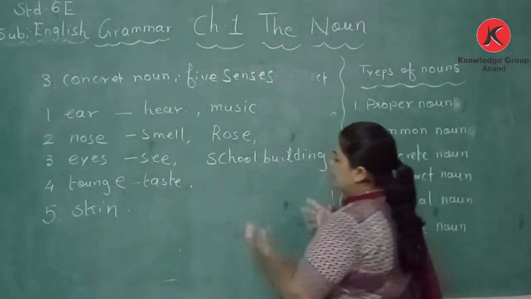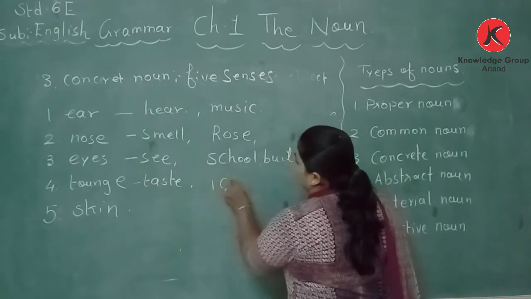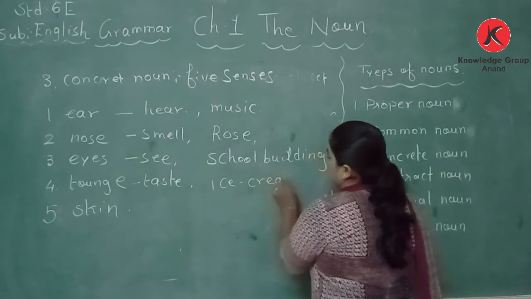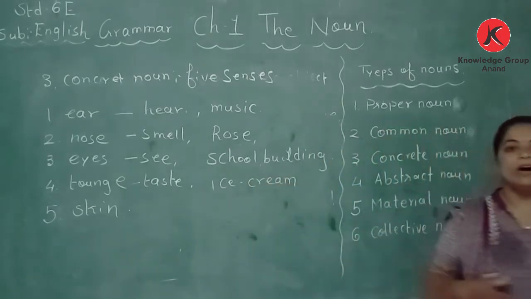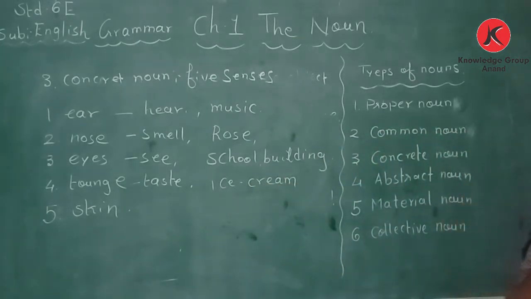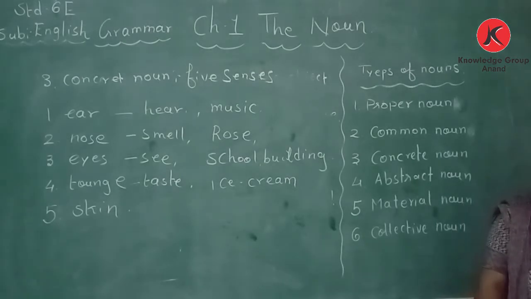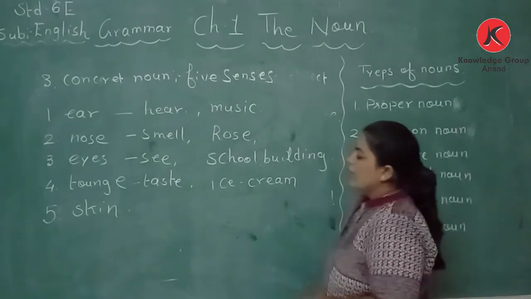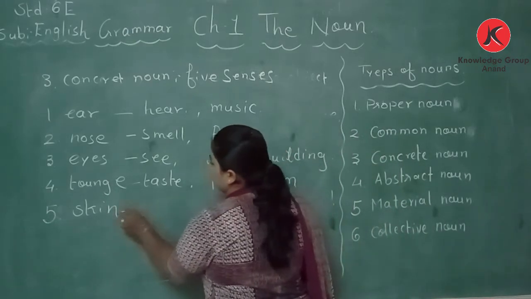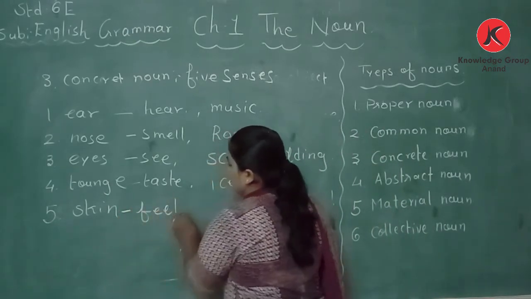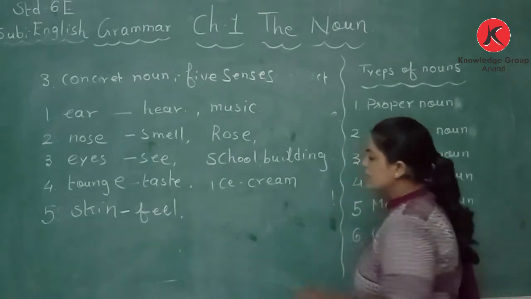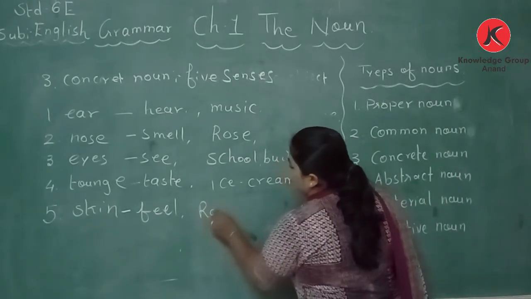Take the example of ice cream. As soon as we put ice cream in our mouth, what type of taste do we feel? Immediately we get the taste of the ice cream, which is our favorite. And the last one is skin. We feel it. Let's take the example of raindrops.